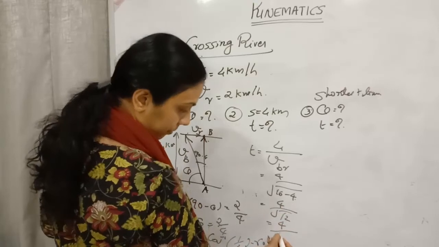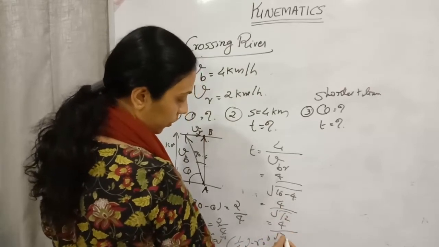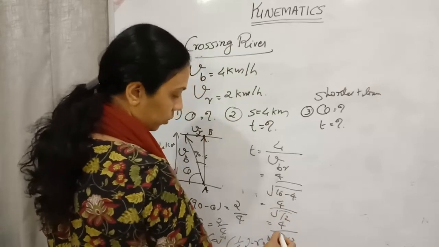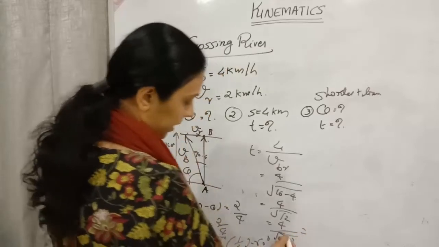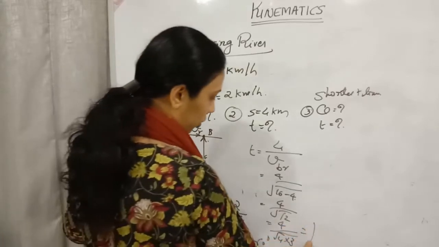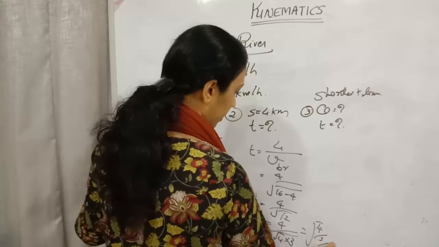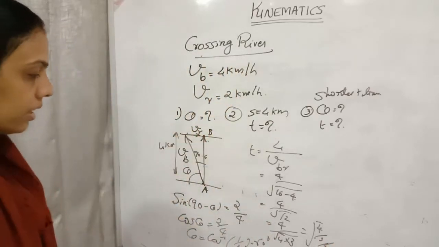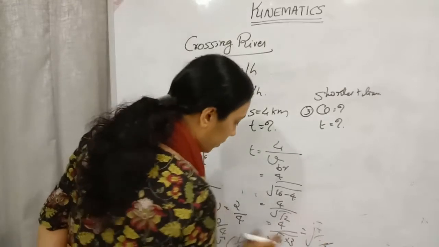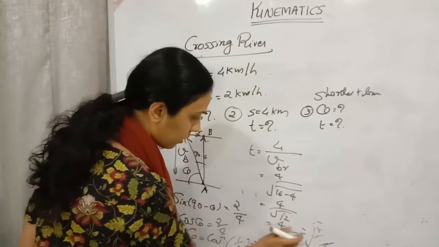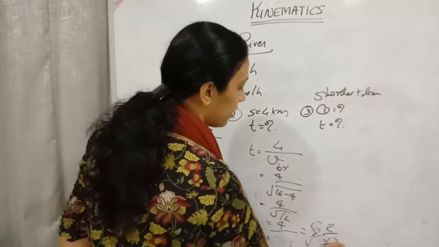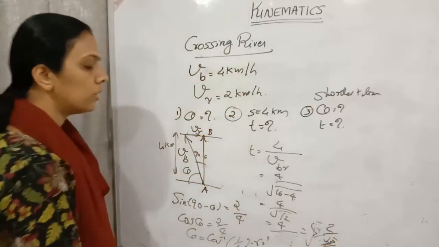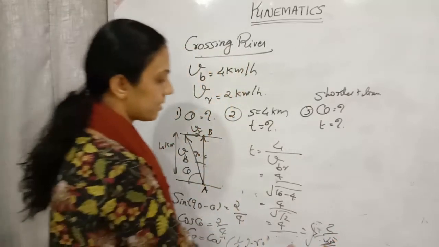4 by root 4 into 3, root 3. Right? So here it is root 4 and root 4, so it is root of 4 by 3. Okay, this will be the time which we are getting over here. Or root 4 we can write as 2, so 2 by root 3. Root 4 is 2, that is 2 by root 3 seconds.